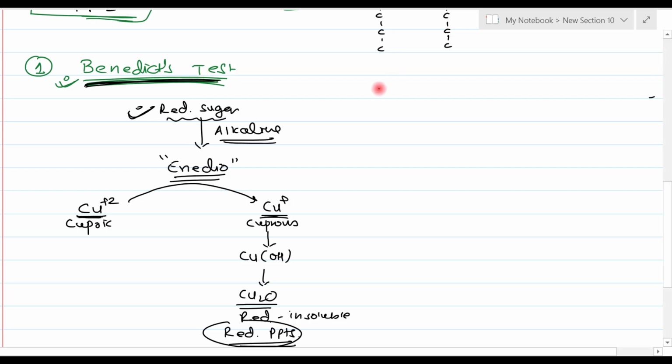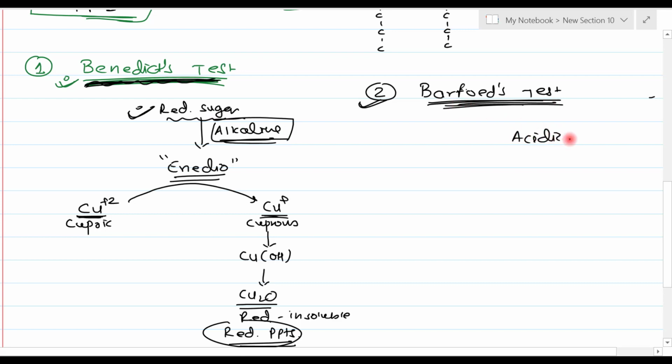Okay. There is another test which is known as the Barfoed test. This test is also useful. Now, the Barfoed test is almost similar to the Benedict test. The difference is in the pH. This Barfoed test is done under acidic medium, whereas the Benedict test is done under alkaline medium, right? So, what will be the difference in the inference while doing the Barfoed test?